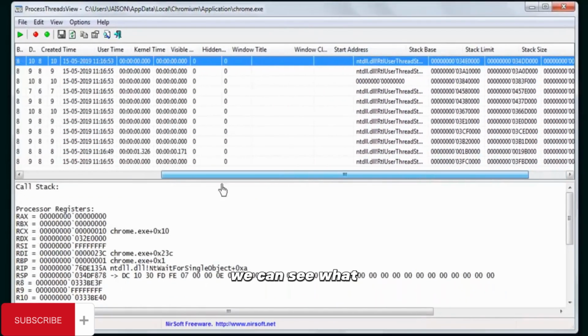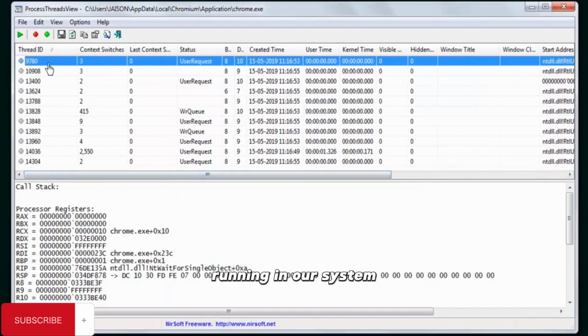So in this way, we can see what processes are running in our system, and we can also see the threads associated with those processes. We clearly see that this system follows a multi-threaded approach. When I click on that single Chrome.exe process, we see that this many threads are running inside that process. Each of these threads may be performing a different task. In that way, the browser can do more than one task at a time.